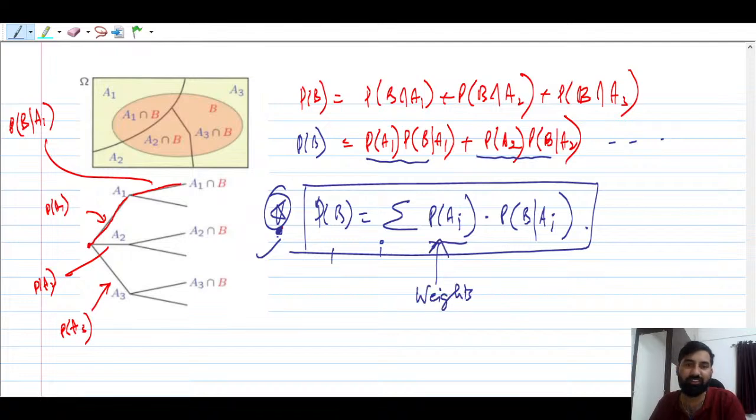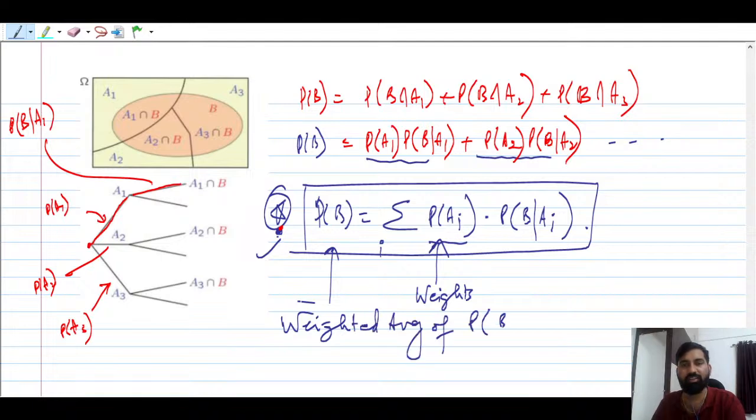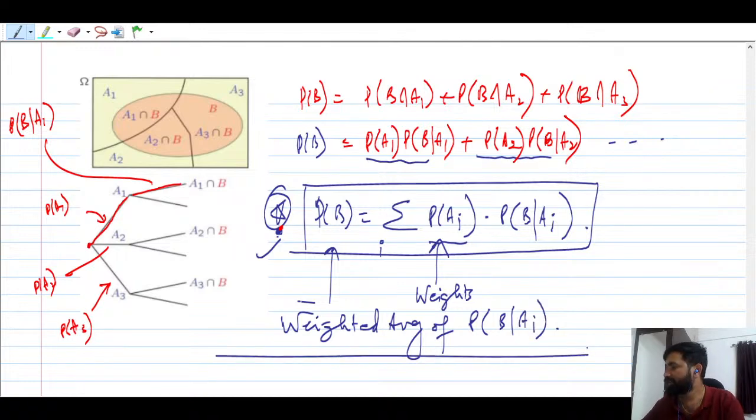So this is the weighted average of P(B given Ai). I hope this makes sense to all.